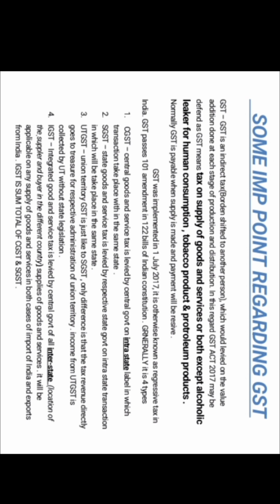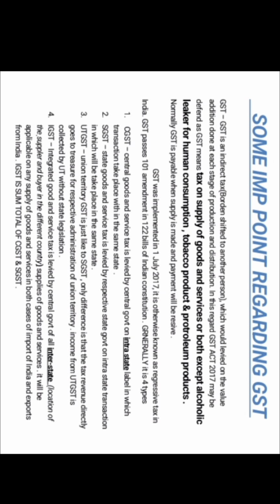Okay, then let's discuss GST. GST is an indirect tax which is levied on the value addition done at each stage of production and distribution. In this regard, the GST Act 2017 defines GST as a tax on supply of goods and services or both, except alcoholic liquor for human consumption, tobacco products and petroleum products. Normally GST is payable when supply is made and payment is received.